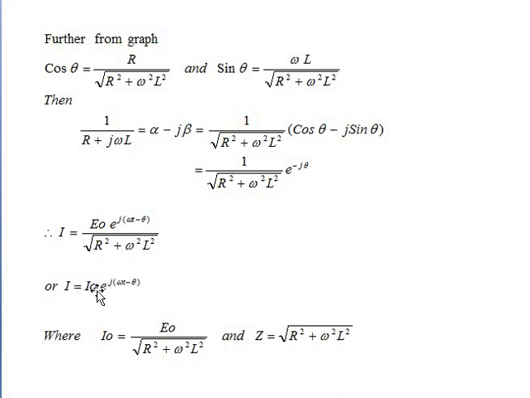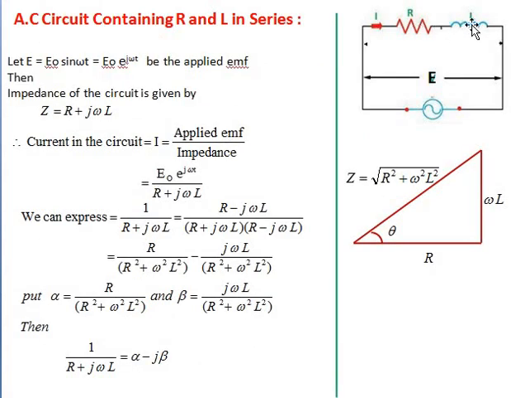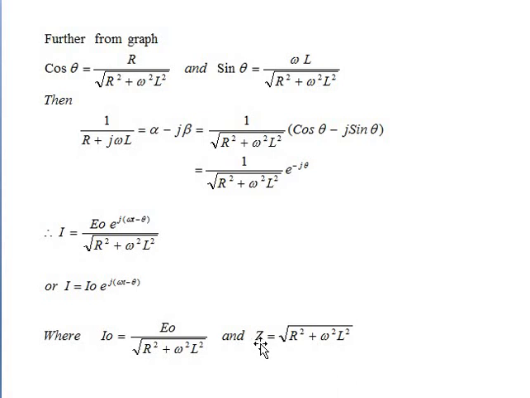So here I naught is equal to E naught divided by square root of R square plus omega square L square, and Z is equal to square root of R square plus omega square L square. So here I naught is the maximum amplitude of the current, and Z is the impedance of the RL circuit, that is Z is equal to square root of R square plus omega square L square.